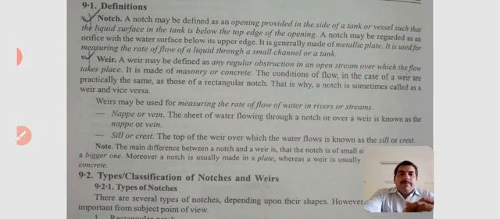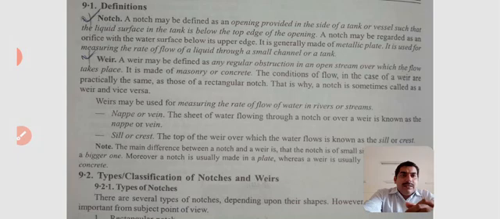Now weir. A weir may be defined as any regular obstruction in an open stream over which the flow takes place. It is made of masonry or concrete. The conditions of flow in the case of a weir are practically the same as those of a rectangular notch.